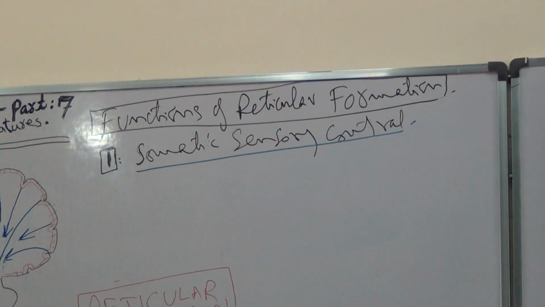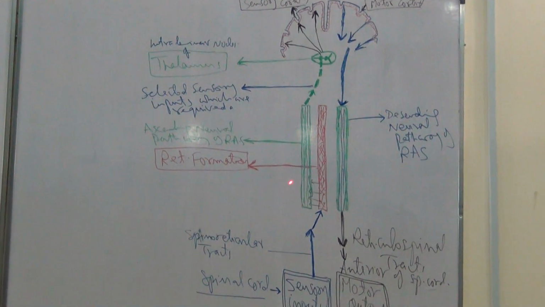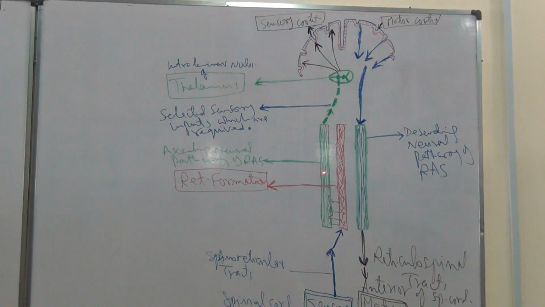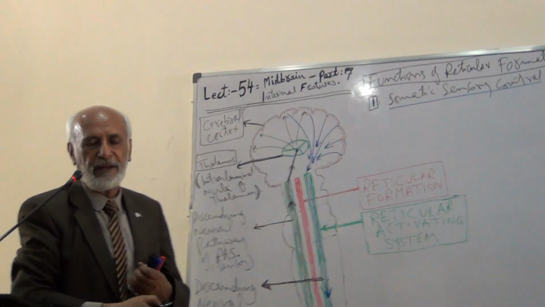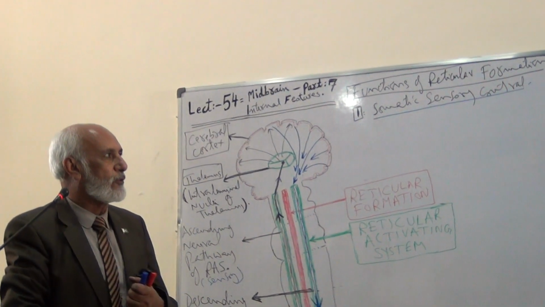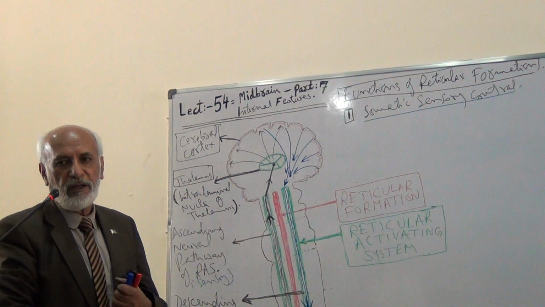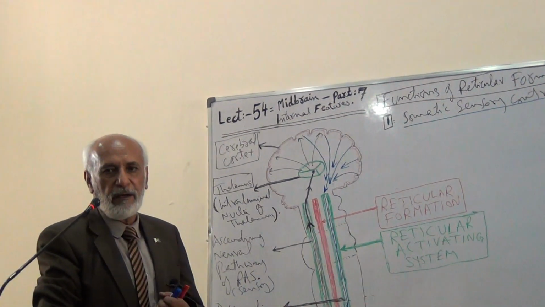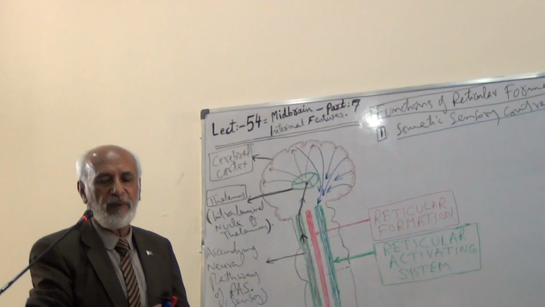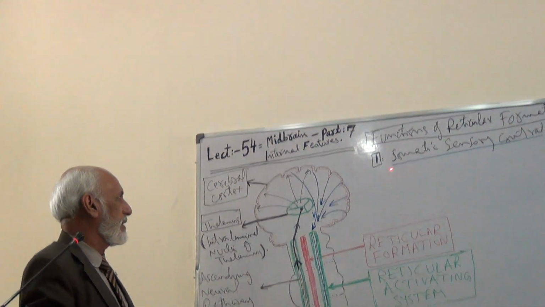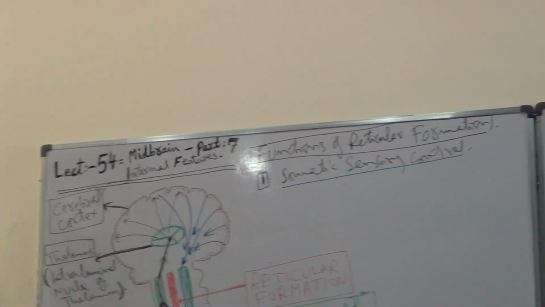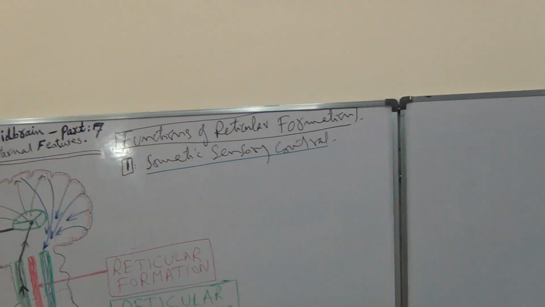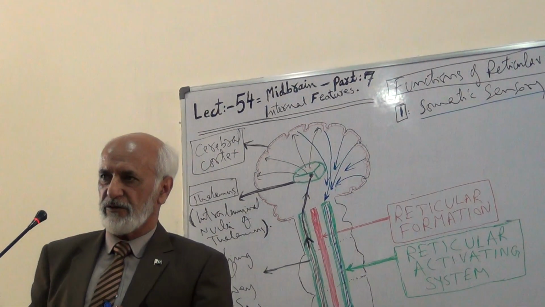As I just explained, when the sensory inputs enter the reticular activating system, they are filtered, and only selected and required sensory inputs are allowed to enter the cerebral cortex. The rest of the sensory inputs, which are not required at that moment, are not allowed. So in this way the sensory inputs from the body are controlled via the reticular formation, and secondarily the reticular activating system.